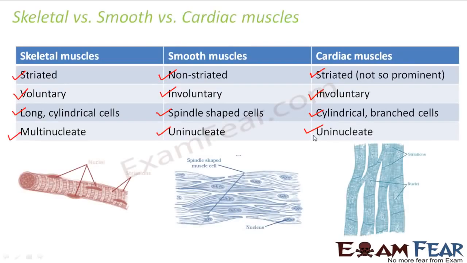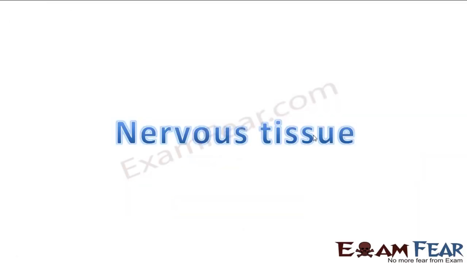Right? So this was a comparison between the three types of muscle tissue. So I think with this we have ended our discussion on muscular tissue. The next topic which we are going to discuss is the last type of animal tissue, which is going to be nervous tissue. So let us see what we are going to study about in nervous tissue.